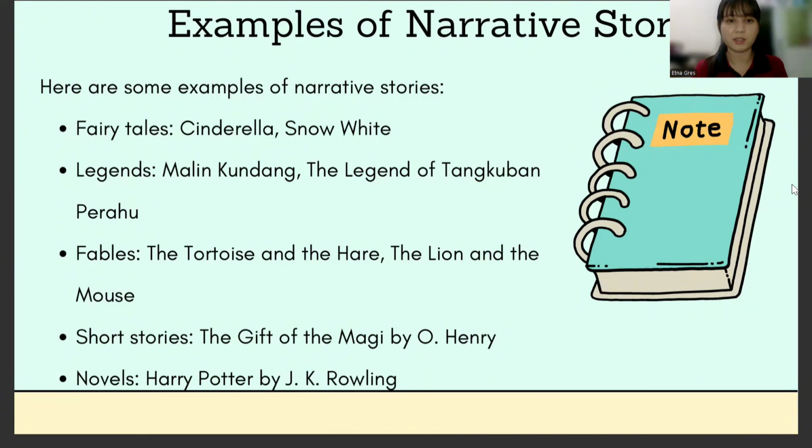So the example is like the tortoise and the hare, or a very popular story, and then the lion and the mouse. And then for the short stories, The Gift of the Magi by O. Henry, if you ever read. And then the novels is Harry Potter by J.K. Rowling. Fourth question. Please find more examples of narrative story based on the types explained in these slides. Each of them one is enough.